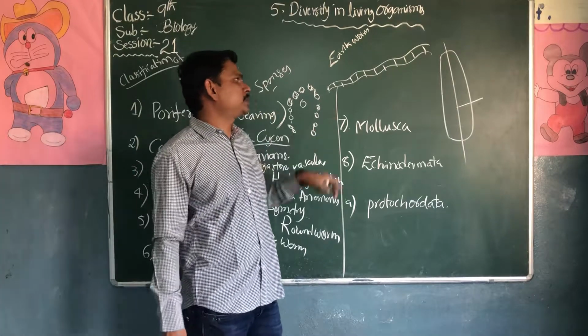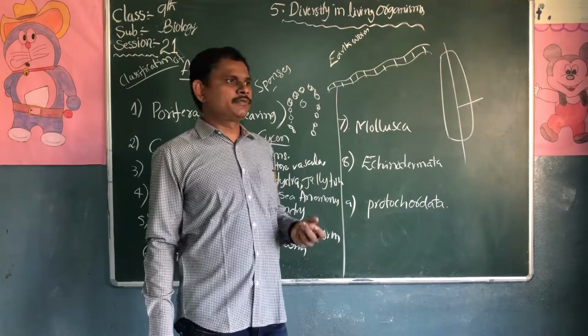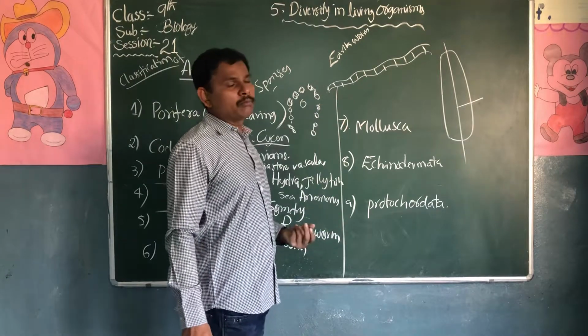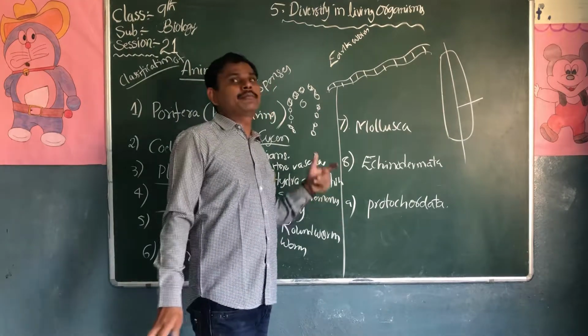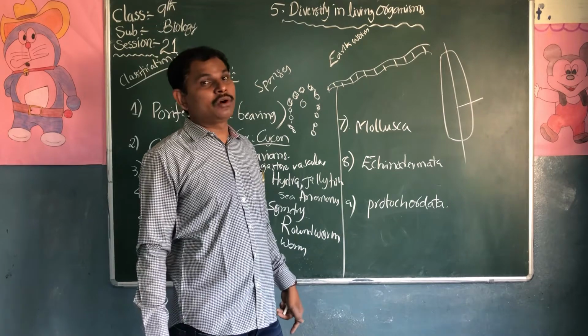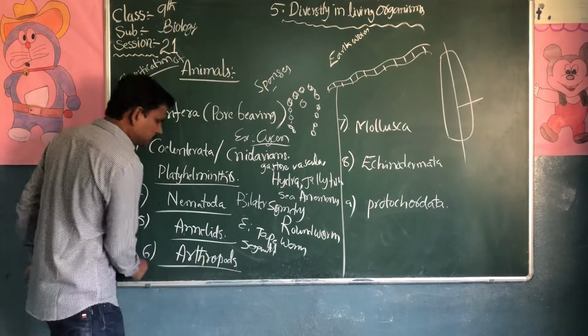So what is the speciality of this earthworm? It's a friend of the farmers. This earthworm has both female parts and male parts. It is also called a hermaphrodite.